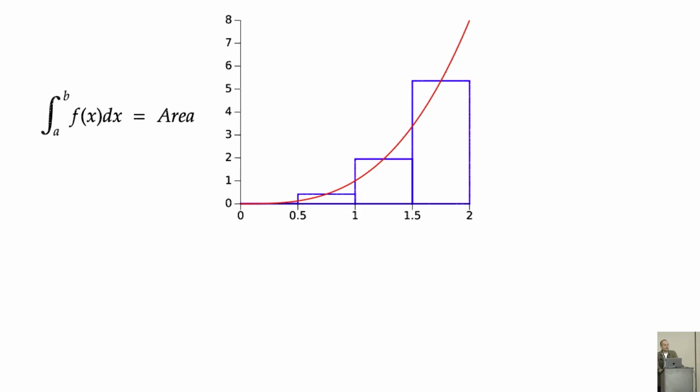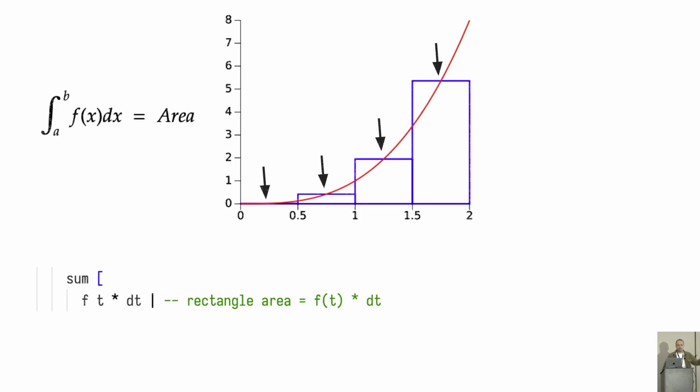So let's see what calculating an area in Haskell looks like. First, we start with the sum of all rectangles of height f at t times a small delta t. If you see, that's the definition of a rectangle. And then we will need a stream of rectangles that go after that, using the midpoint rule here.